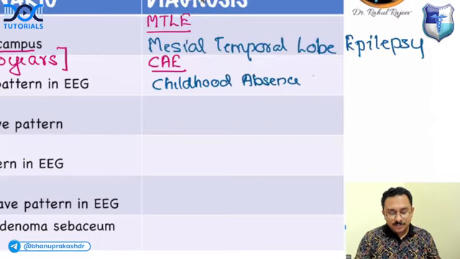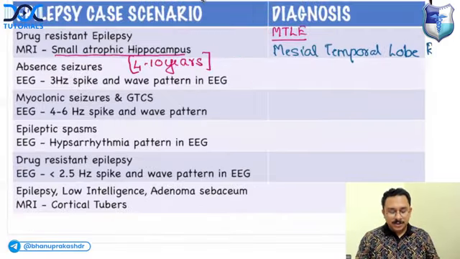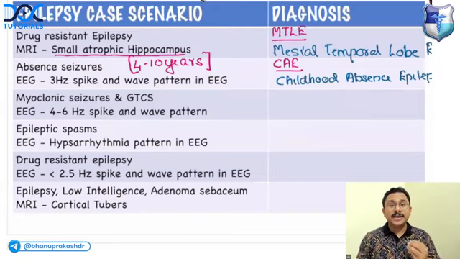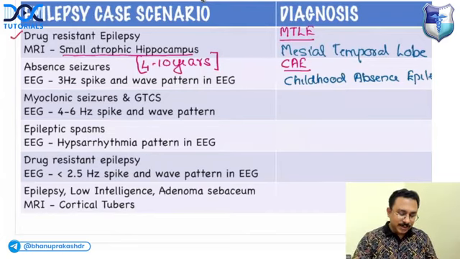So the absent seizures, often the symptom will be the child is daydreaming in the class. The child is daydreaming in the class. The third epilepsy syndrome. So we are done with 2.